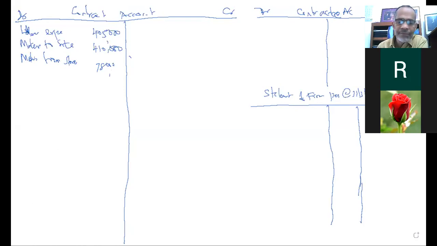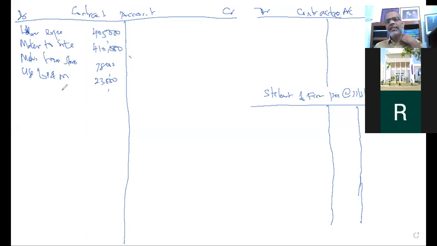Next one. Use of plant and machinery, 23,000. Therefore, we have to write down the usage of plant and machinery. Now this is the usage. Usage of the plant and machinery 23,000, that is direct expenditure, I have debited.